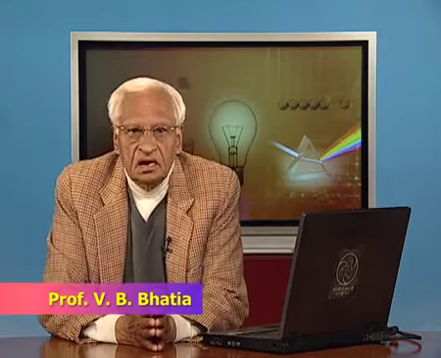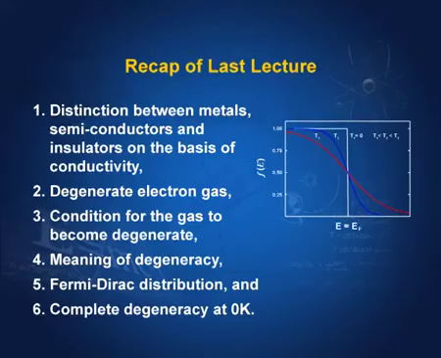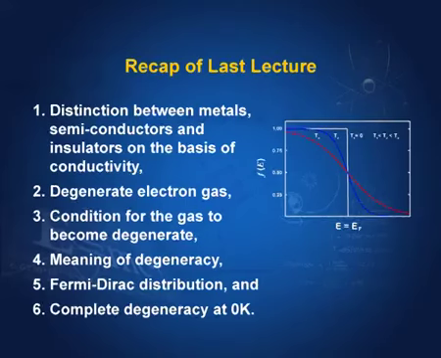In the last lecture, we distinguished between metals, insulators and semiconductors on the basis of their conductivity. We found that the number of free electrons in metals is very high, and therefore, this high density electron gas becomes degenerate, because one of the conditions for the gas to become degenerate is very high density. So, the conditions are there for the gas to become degenerate.